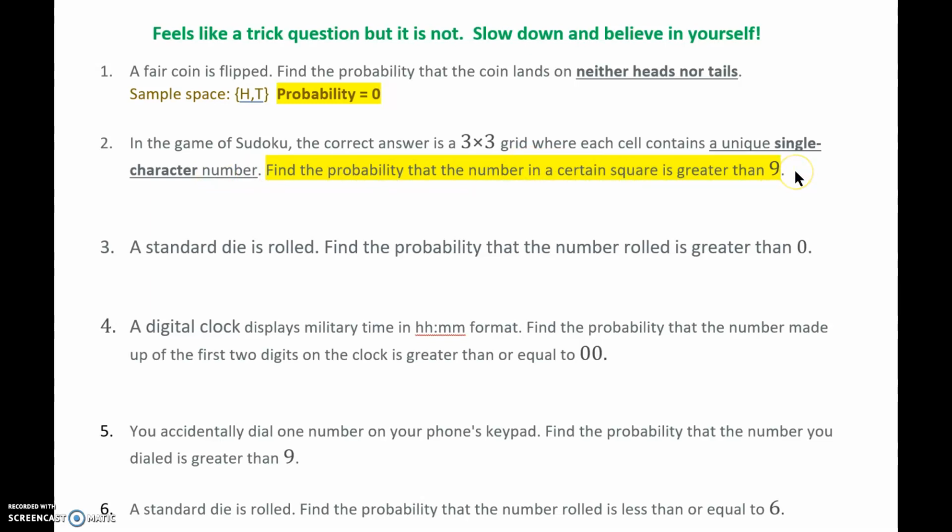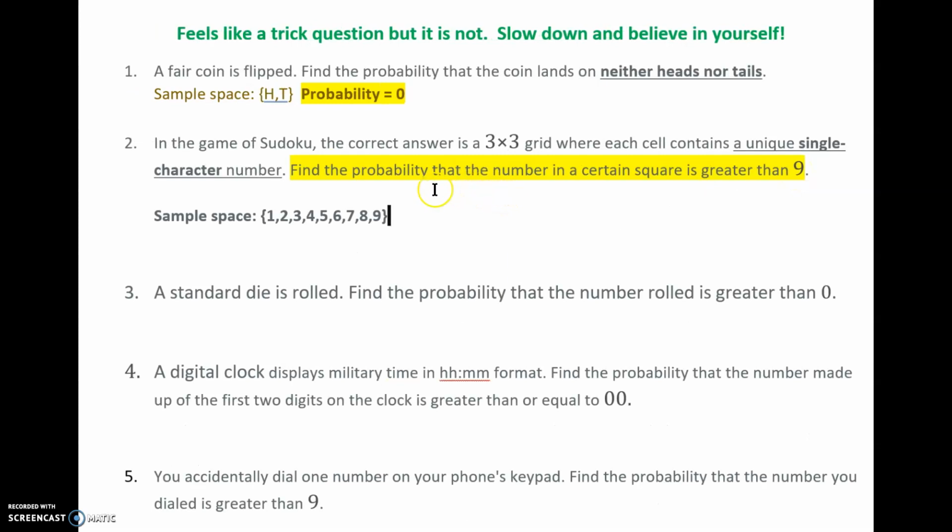So again, we need the sample space. So we're talking about the probability that the number in a certain square is greater than 9. We've got the sample space of all single character numbers. So for single character numbers, the sample space is just all the digits that you know. Oh, I have to have a 0 in there too, actually, now that I think about it. 0, because that's a possibility. So there are 10 digits there, 0 through 9 for single digit numbers.